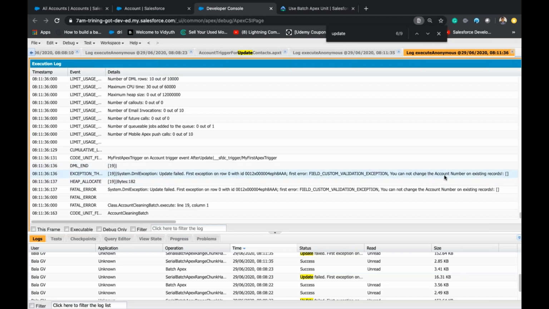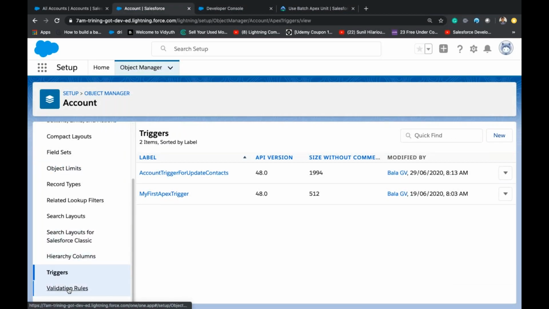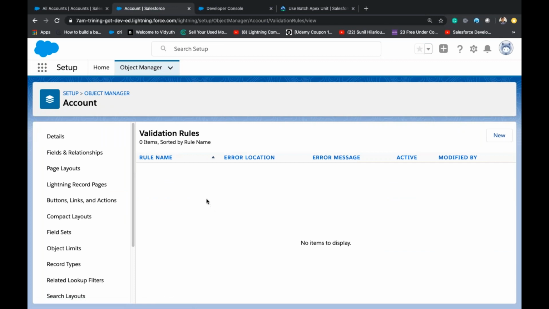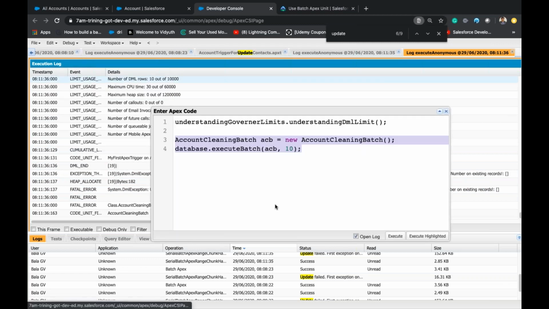You cannot change the account number on existing records. So it's a validation rule. If you remember, we created a validation rule which will stop a user when updating. So we didn't do it correctly. Let's go to validation rules and check. Oh, there is no validation rule. It's on contact, right? Anyway, we disabled the trigger, so now I think we won't get the issue.